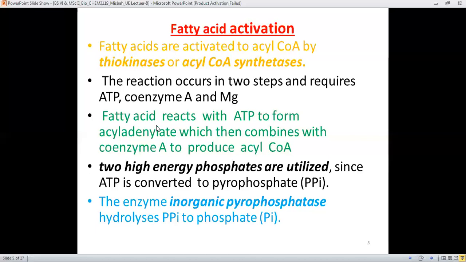Fatty acid first reacts with the ATP to form acyl adenylate, which then combines with the coenzyme A to produce acyl CoA. And therefore, the two high energy phosphate groups are utilized, and since ATP is converted to PPi, PPi means pyrophosphate group, and the enzyme inorganic pyrophosphatase hydrolyzes PPi to phosphate.